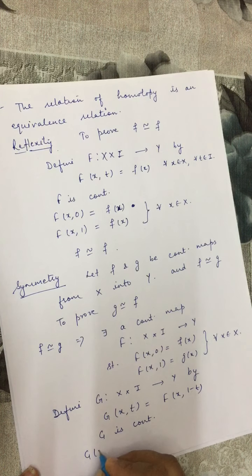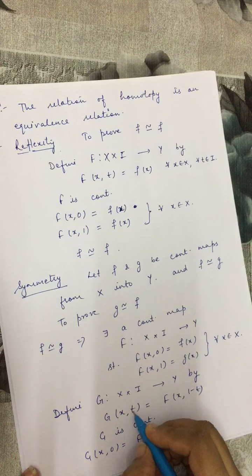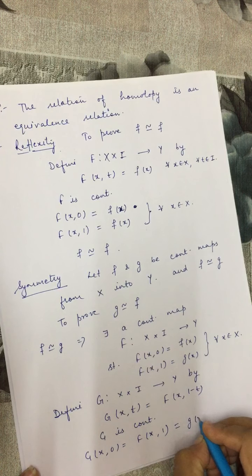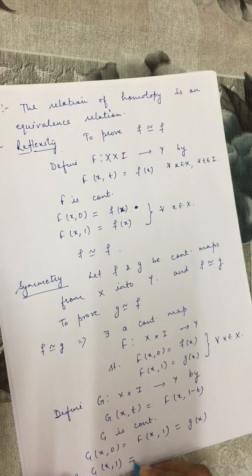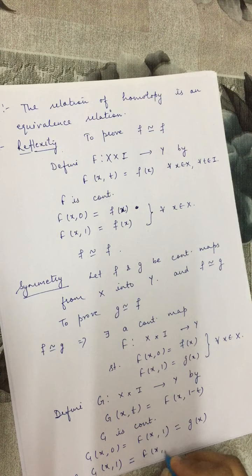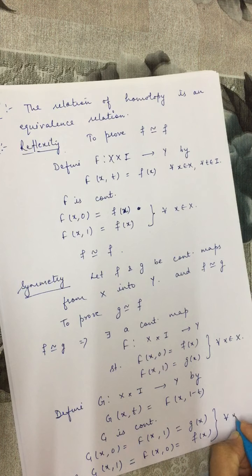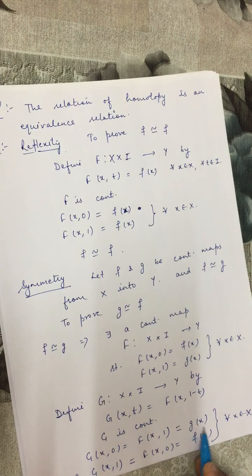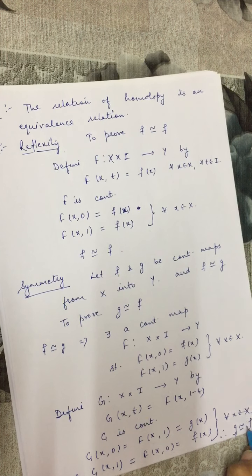And secondly, G(x,0) is F(x,1), because if t is 0, 1 minus t is 1. So F(x,1) is g(x), and G(x,1) is F(x,0), and that is f(x) for all x in X. So we have a continuous mapping G such that G(x,0) is g(x) and G(x,1) is f(x). Therefore g is homotopic to f.